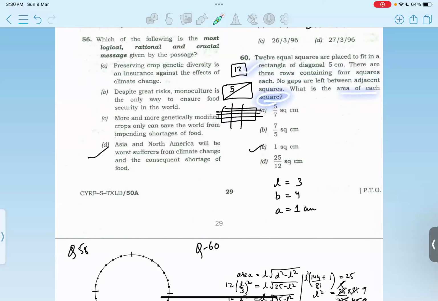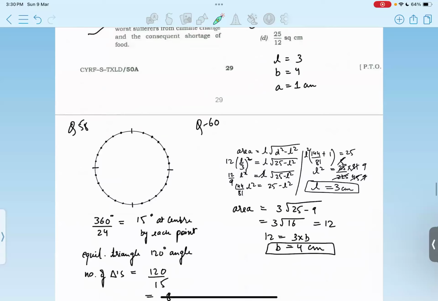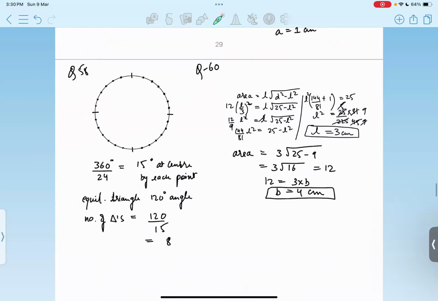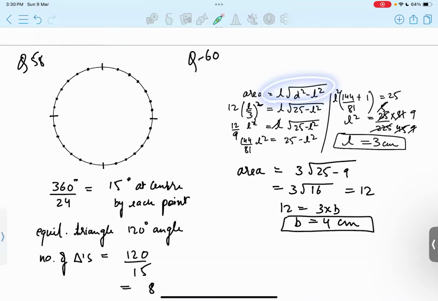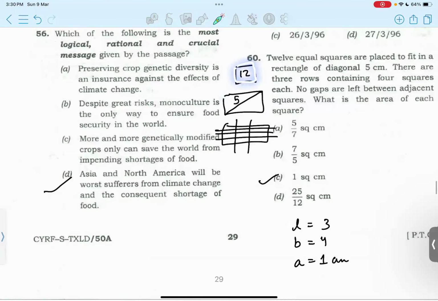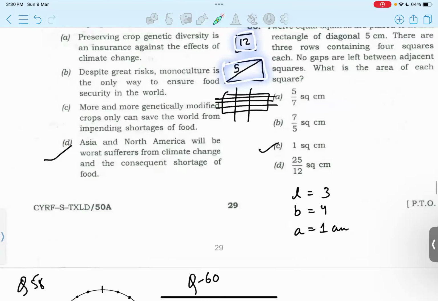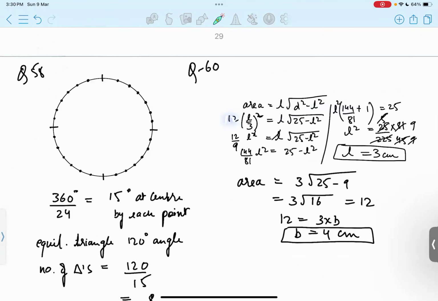Since there are 12 squares, we need to first get the value of each side. Each side is equal, and A is the symbol for that. So we need to get the value of A with all the information that is given to us. The length, and then the square root of D squared, the diagonal, minus the length squared. The area of the rectangle would also be the area of all these 12 squares because they are placed within this rectangle. So we multiply 12 by the area of a square, A squared.